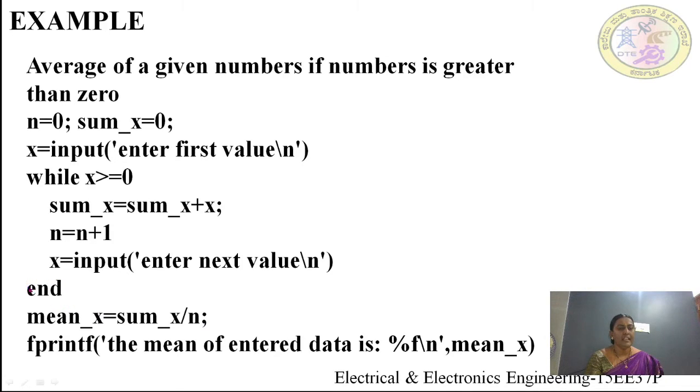So after the end of the while loop, I will calculate the mean of the values as the sum divided by the number of values. For printf: "The mean of entered data is %f\n", mean_x. Here the mean_x value is some fractional value, therefore I will take that as %f. Here let us see what will be the result on the monitor.